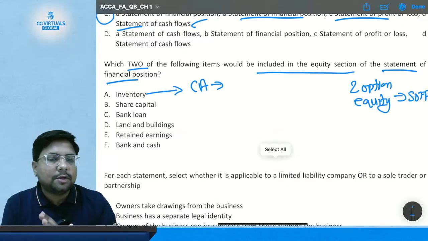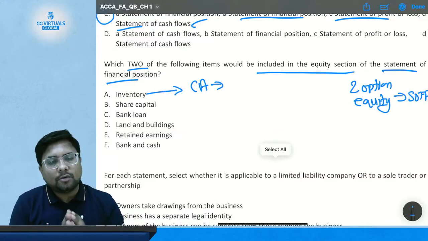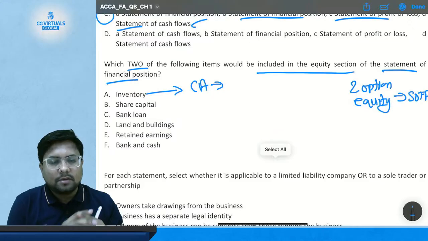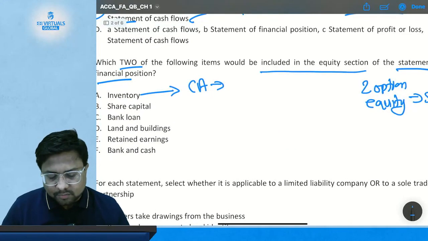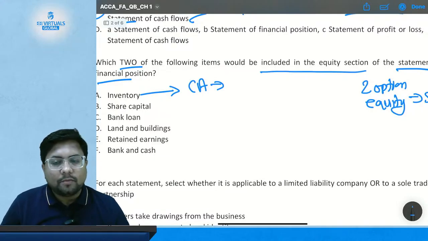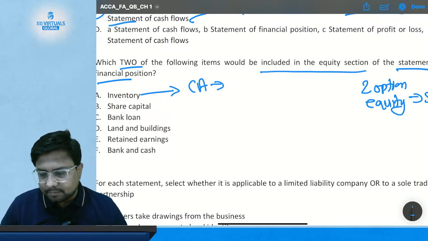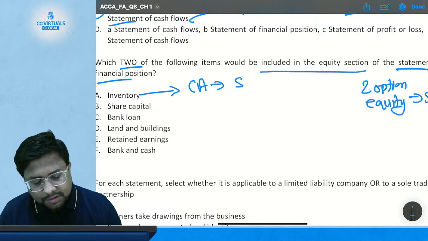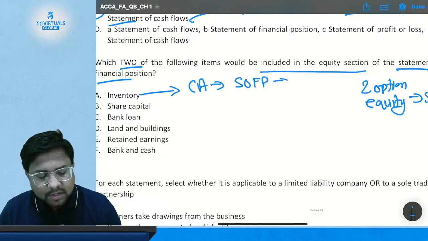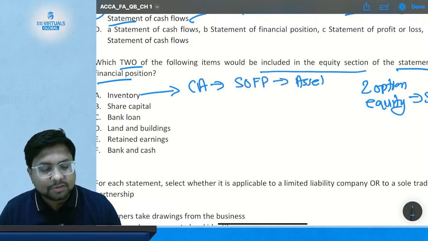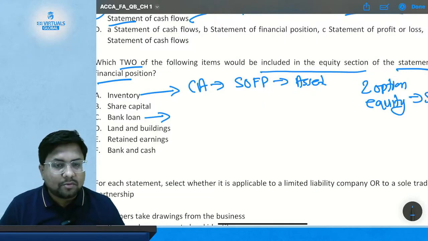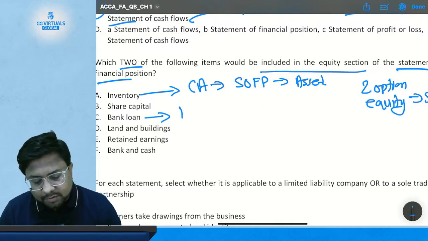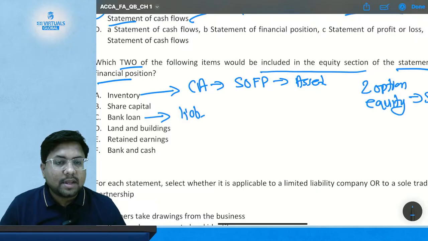What is a current asset? What is a non-current asset? We are going to study that also in our next classes, because we are able to solve some questions, so we should solve them in this class only. Inventory is your current asset. It should be shown in the statement of financial position under assets. So this is not equity, this is an asset. Then comes option number C, bank loan. Bank loan means your liability. So this is also not your equity.